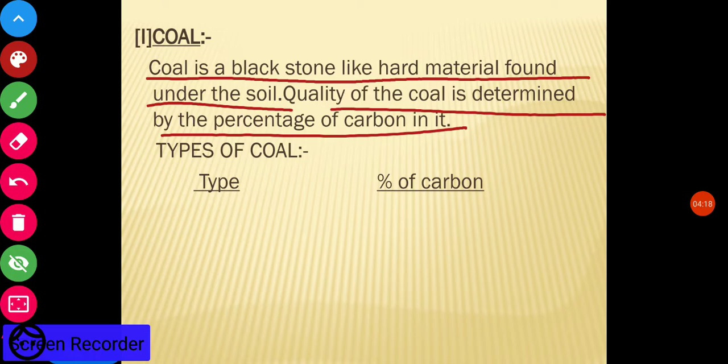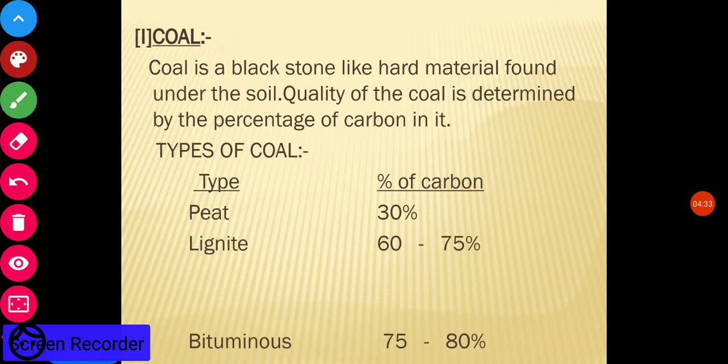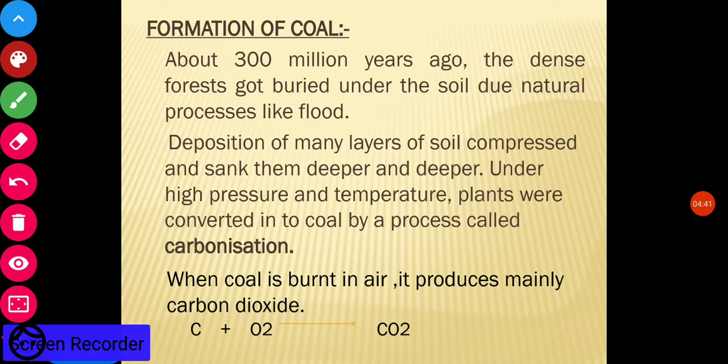Coal is also of different types, and their quality is determined by the percentage of carbon. For example, peat 30% carbon, lignite 60 to 75% carbon, bituminous 75 to 80%, and anthracite above 90%.